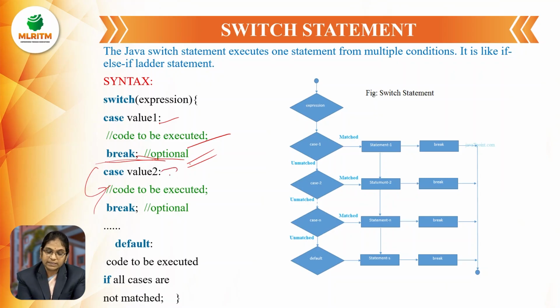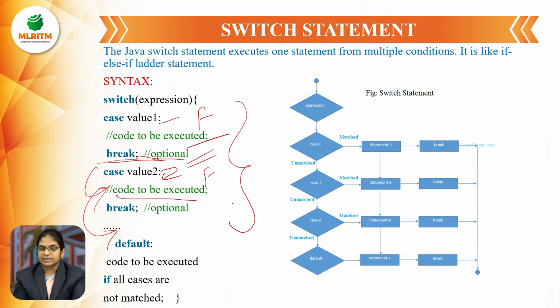And if the condition is satisfied here, then it executes this code. If it is not satisfied, then it enters the next block. And in the given set of cases, if our expression or the condition is not satisfied with any of the given cases, then it goes for the default.